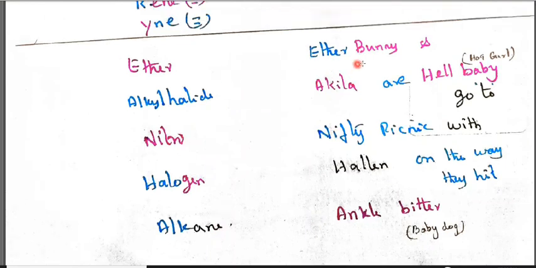Next, this one is ether, alkyl halide, nitro compounds, alkane, the final set. For ether I have taken Bunny. Alkyl halide, I have taken Aquila and Heel Baby. And nitro, Nifty Picnic. And halogen I have taken Helen. And alkane I have taken Ankle Bitter. So I will combine all the names: Ether Bunny and Aquila or Heel Baby go to Nifty Picnic with Helen. On the way, they hit Ankle Bitter.